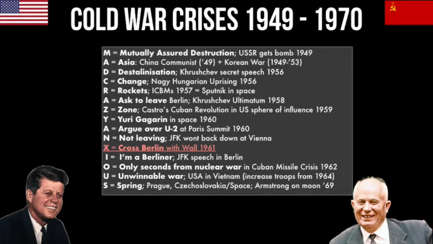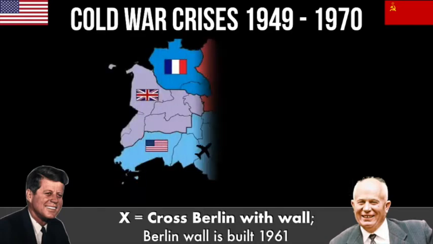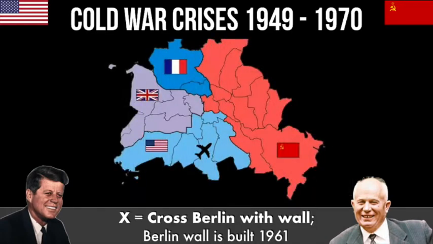You can remember X as a cross. They cross Berlin with a wall. Khrushchev's got no other option. He's demanded the West leave. Kennedy's refused to leave. Khrushchev could use the military to force them out, but that would risk World War III, and we've got to remember mutually assured destruction. We both know we're not really going to go to war.